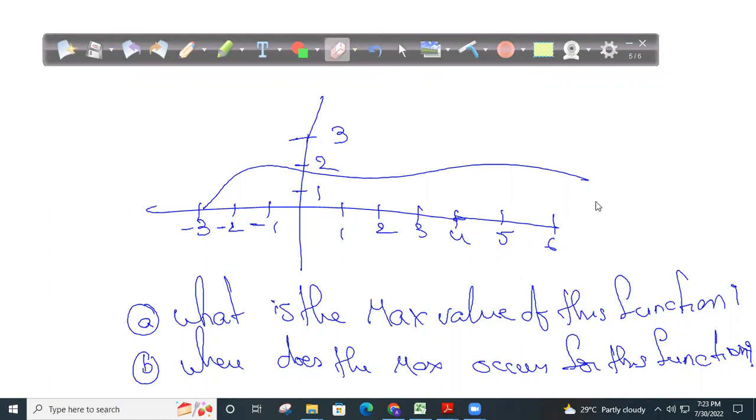What is the maximum value of this function? This is the only function, and where does the maximum occur? What is the maximum value of this function and where does the maximum occur?